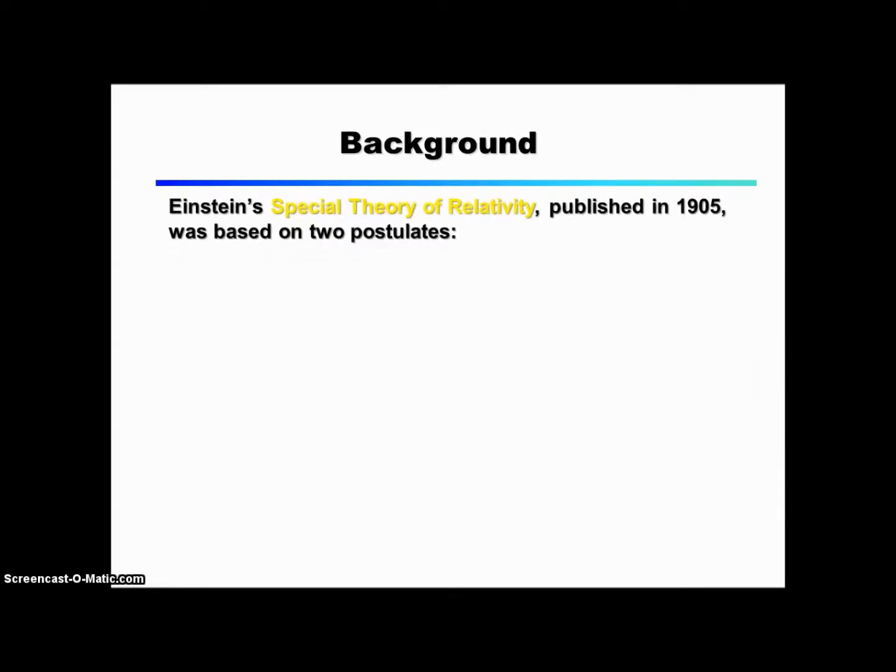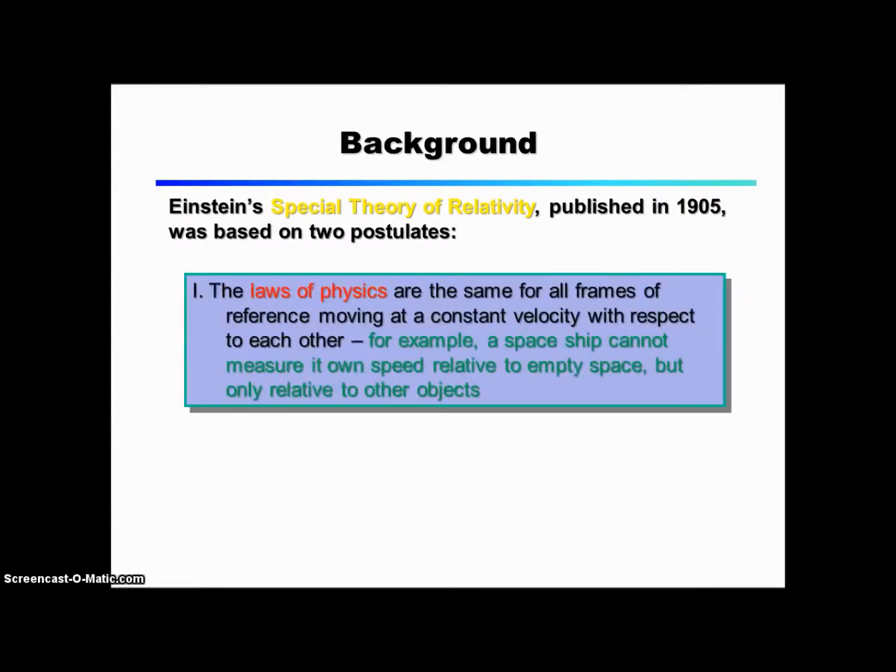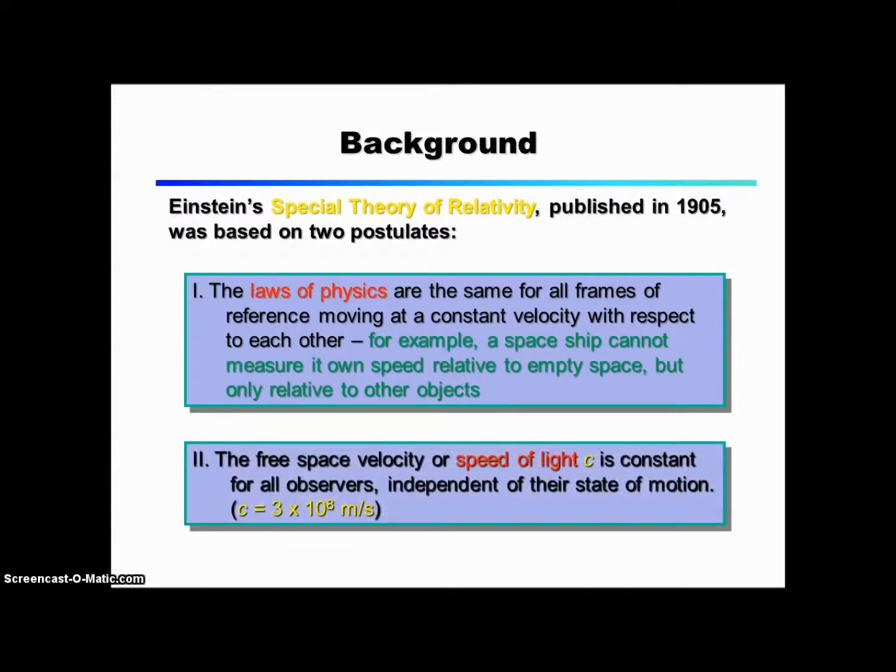Einstein's special theory of relativity, published in 1905, was based on two postulates. 1. The laws of physics are the same for all frames of reference moving at a constant velocity with respect to each other. For example, a spaceship cannot measure its own speed relative to empty space, but only relative to other objects. 2. The free space velocity, or speed of light, c, is constant for all observers, independent of their state of motion. c equals 3 times 10 to the power of 8 meters per second.